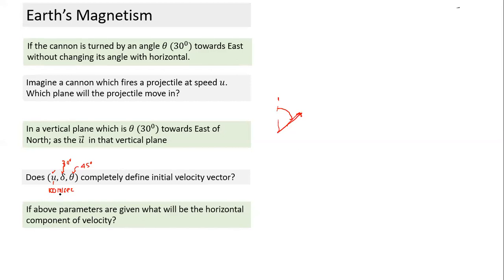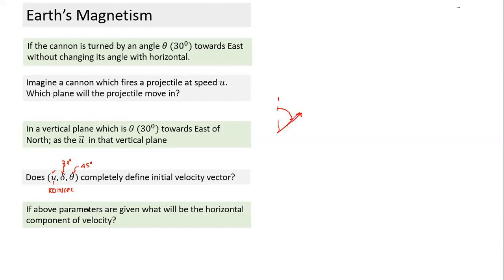So u sin theta? It will be a horizontal component, u sin theta or u cos theta. First of all, theta is the angle with respect to what? Theta is the angle with respect to east. With horizontal, what is the angle? With horizontal, it makes an angle delta, downwards.